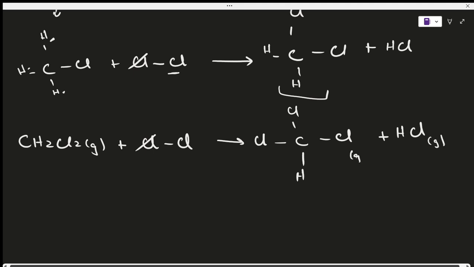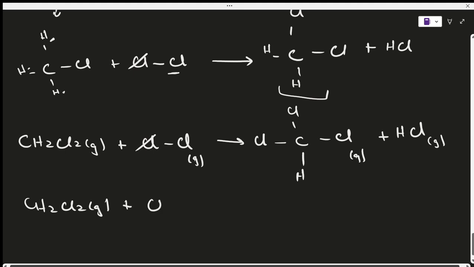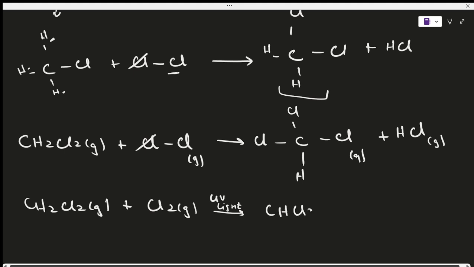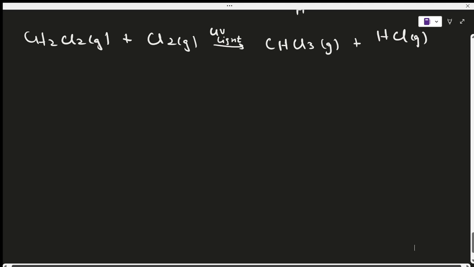Again, all of this is going to happen in a gaseous state, and the reaction equation is going to look something like this. So CH2Cl2 gas plus Cl2 gas. It's going to happen under UV light, don't forget this. And then it makes CHCl3 in gas plus HCl. Okay, now again, there is one more equation left. So now you only have one hydrogen left. You can simply remove this, it's the same way.